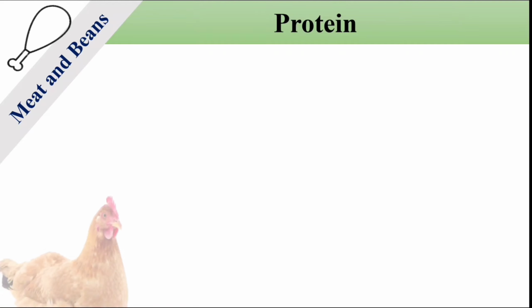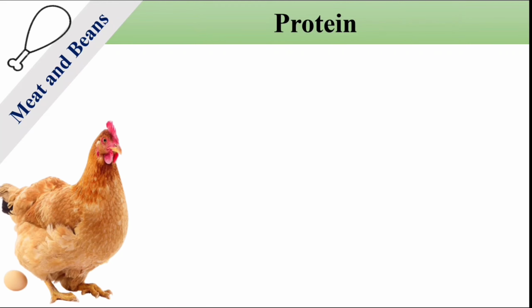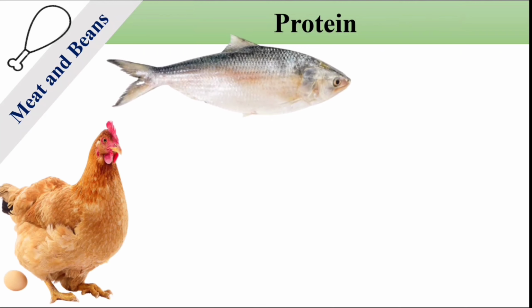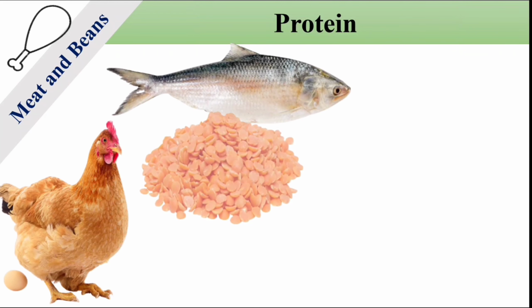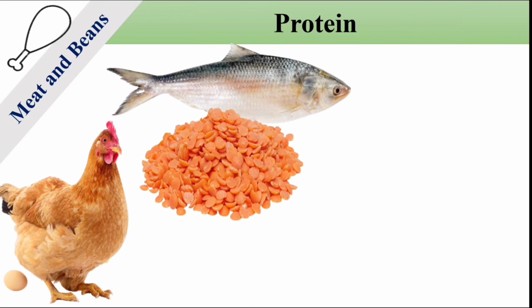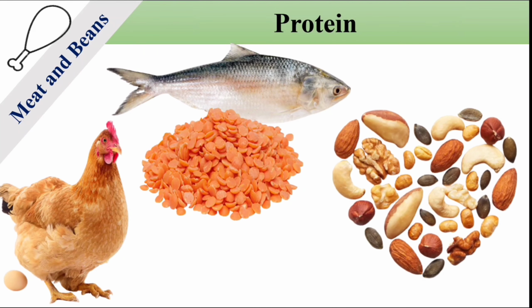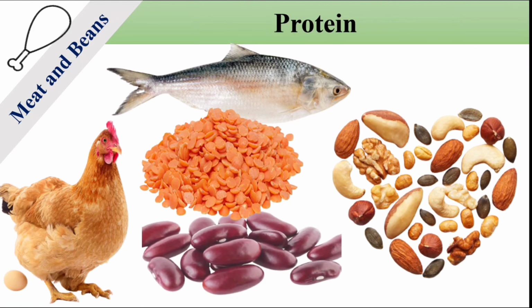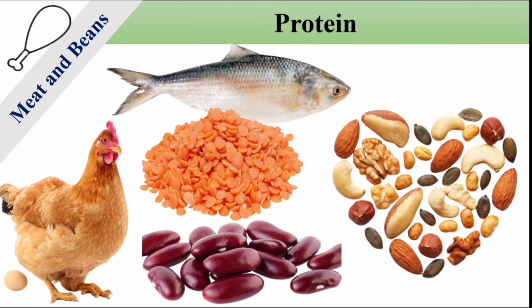So we are getting proteins from two sources, plant source and animal source. The examples are we are getting it from chicken, from fish. So these are the examples of animal source. The plant sources are pulse, nuts, bean, etc. So the poor people cannot afford meat or fish, so they can have the plant sources and can meet the necessity of protein.